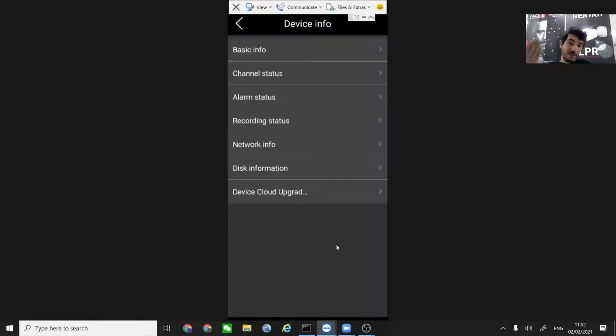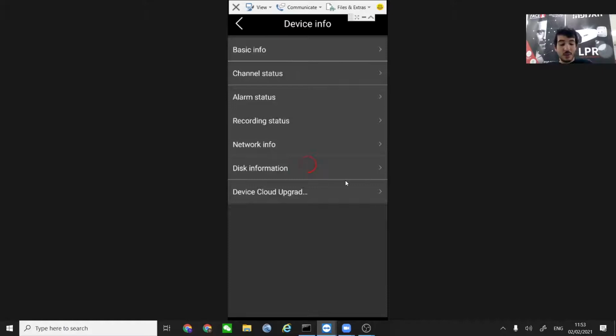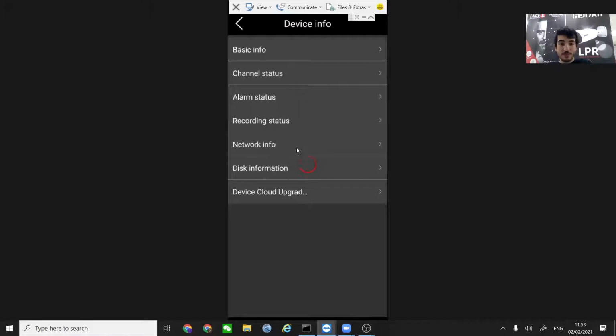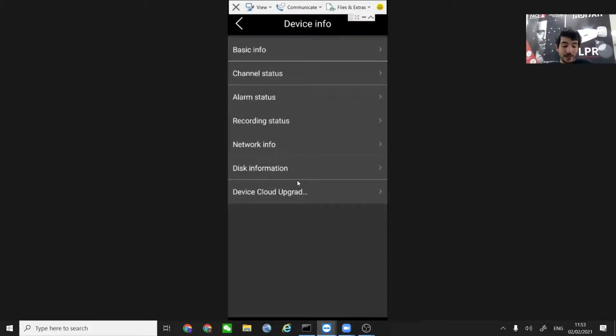If you have a device connected to the application, like here, then you can get all of the same information that we got straight from the NVR, starting from the basic info that we saw before, firmware version with the NVR name and everything, with the channel status and the network information. And of course, everything is responding very, very fast. So exactly the same information that we got from the NVR before, we can see from here.